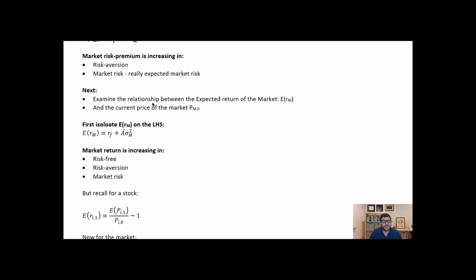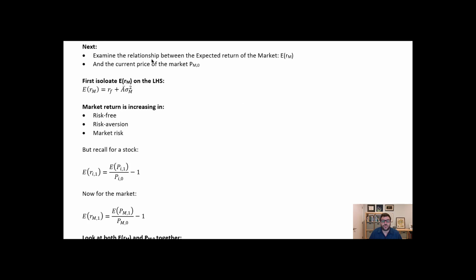So the next thing I want to do with this is examine the relationship between the expected return of the market and the current market price, to see if we can gain some insight as to why, when we see every day, the price of the market goes up or goes down. Let's see if we get any insight. So first, let's isolate the expected return of the market on the left-hand side. I'm just going to pull the risk-free to the other side. And now I have that market return is increasing in the risk-free rate. If the risk-free gets bigger, the market return gets bigger. If risk aversion gets bigger, the market return gets bigger. And if the risk of the market gets bigger, the return gets bigger.